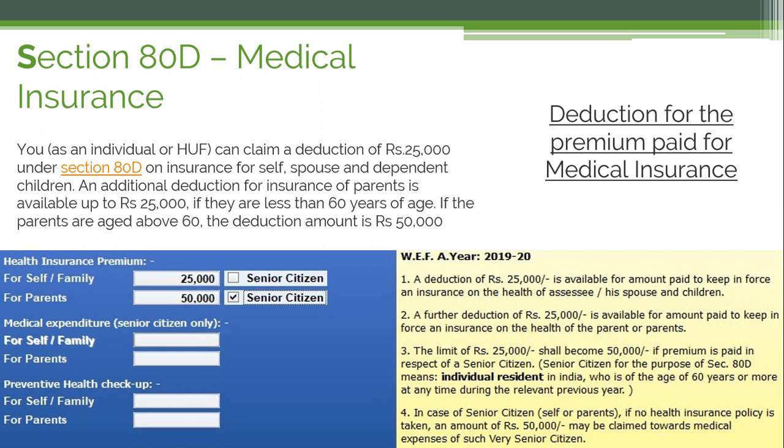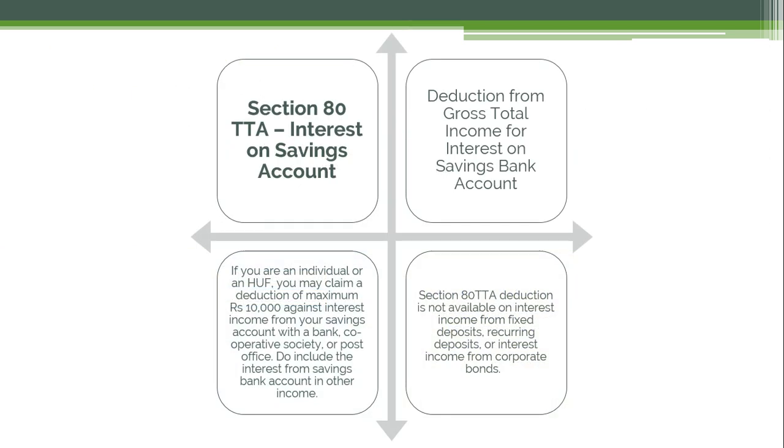And in case of senior citizens, self or parents, if no health insurance policy is taken, an amount of rupees 50,000 may be claimed toward medical expenses of such very senior citizen. So this is about section 80D, that is medical insurance.